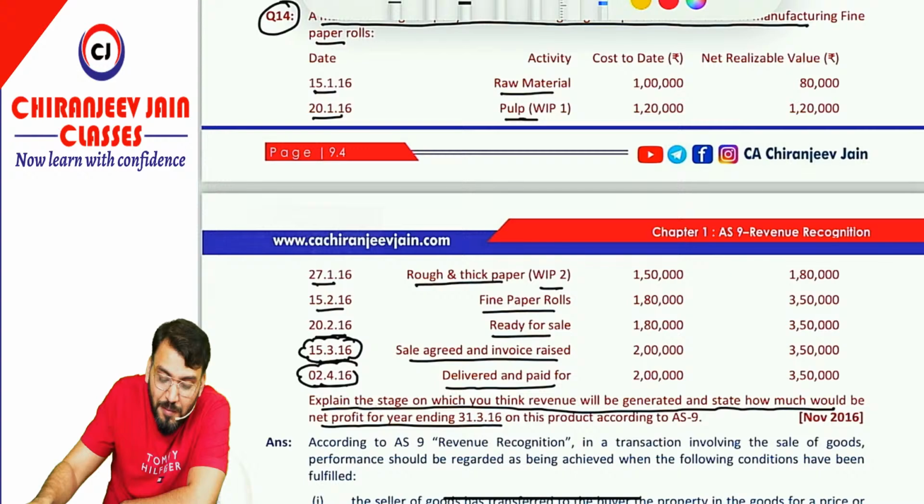Can I say all these dates are not relevant for revenue recognition? Because if it is not ready, if it is under manufacturing process, the revenue cannot be recognized even though amount has been received. So once the sale is agreed, invoice raised and item is manufactured, revenue can be recognized. But sometimes what happens, delivery is done by the supplier only, by the seller. So if the goods are not received, risk and reward is with whom? Supplier, means seller. In that case, can I say revenue can be recognized? Revenue cannot be recognized on 15th March.